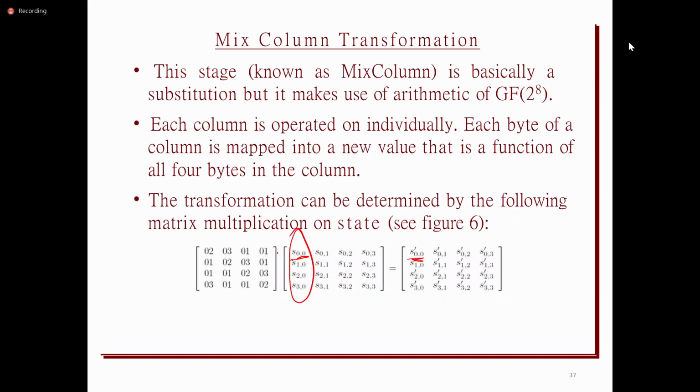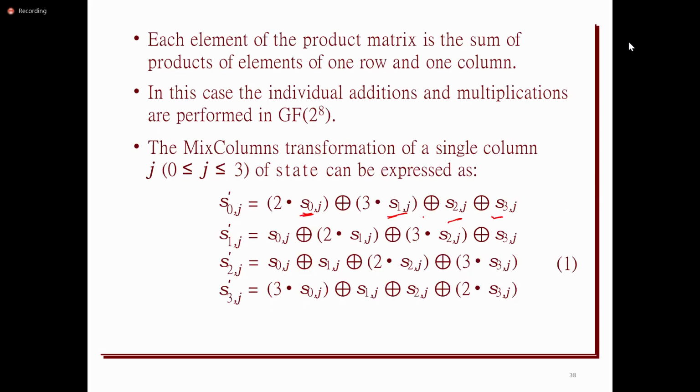It takes the first column, and S00 will be multiplied with 2, S10 will be multiplied with 1, S20 with 1, and S30 with 1. Then the results will be XORed.